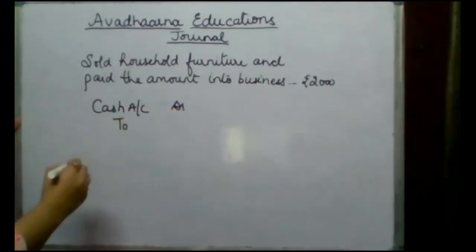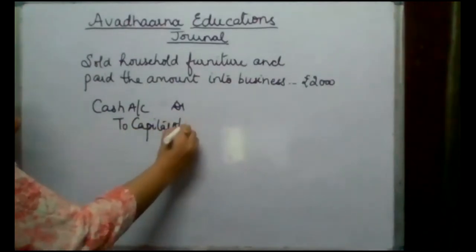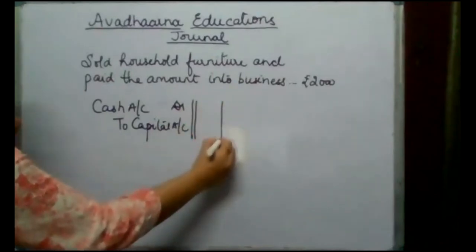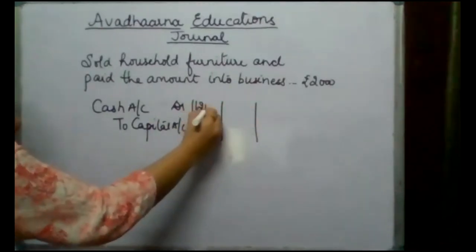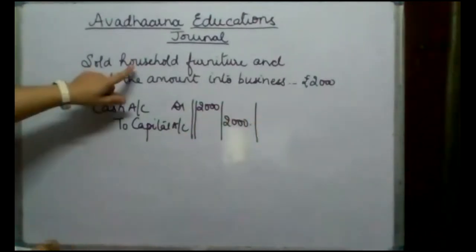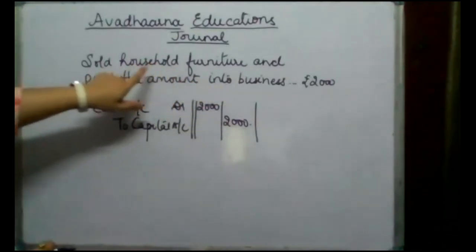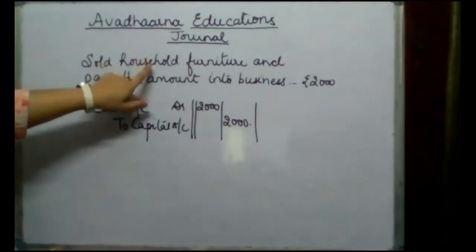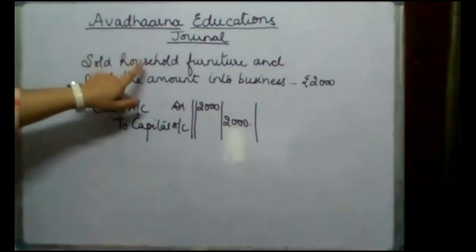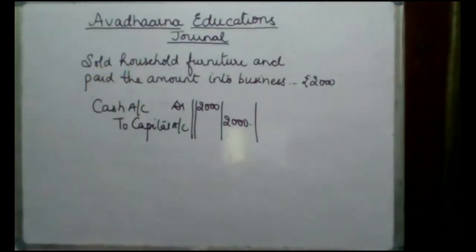Two, it is in the form of additional capital. So capital account of the proprietor will be credited, and amount 2,000 will be recorded. And one thing more, we are not going to charge any GST on this amount. Reason being, again, that the furniture is being sold. It was household furniture. It was a personal transaction. So no GST is being levied on the personal transaction. I hope this entry is clear to all of you.